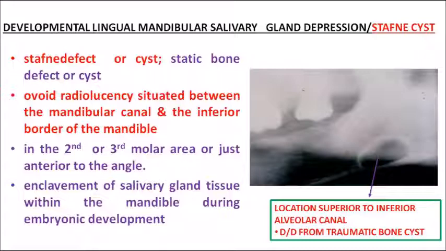Clear? Understood? And the differential diagnosis is from the traumatic bone cyst. How will you differentiate? Because in the same location you will find the traumatic bone cyst also. But in case of traumatic bone cyst, as I told you, as you cut open, it will be an empty cavity. Traumatic bone cyst can be seen anywhere; its location need not always be superior to the inferior alveolar canal. But in case of Staphylococcus cyst, it is always seen superior to the inferior alveolar canal. It is otherwise known as developmental lingual submandibular salivary gland depression also. So it's an accidental finding most of the time.